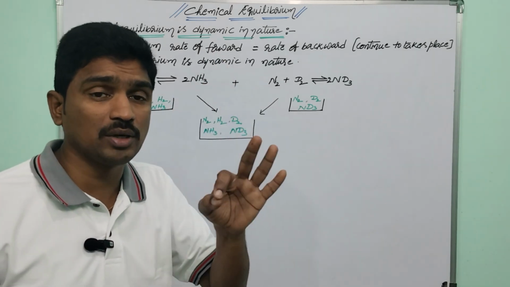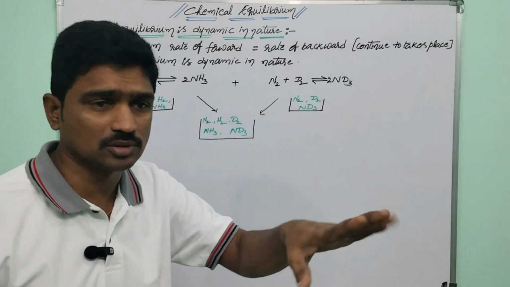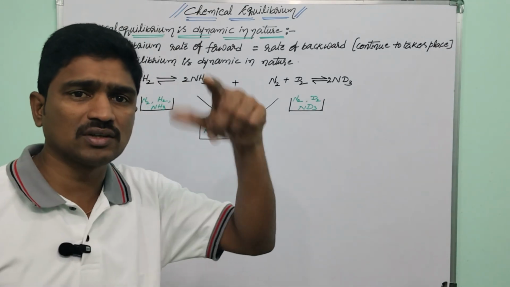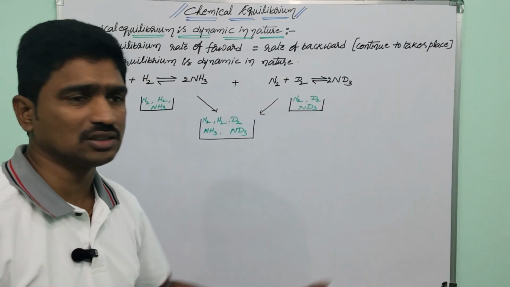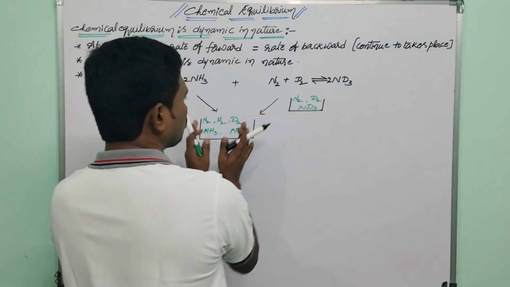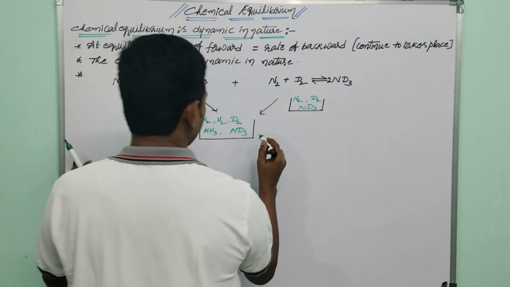Then if you think the reaction stops at equilibrium, this vessel contains these components, and after some time there is no change in the components. Here you mixed the same composition of two equilibria.